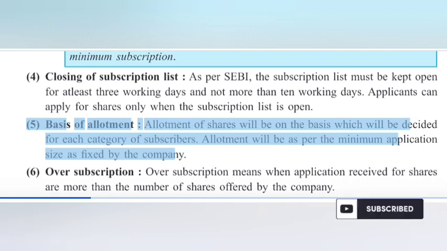Basis of allotment. Allotment of shares will be on the basis which will be decided for each category of subscribers. Allotment will be as per the minimum application size as fixed by the company.